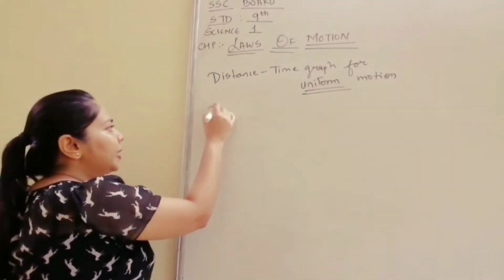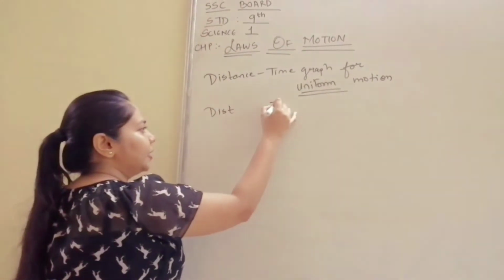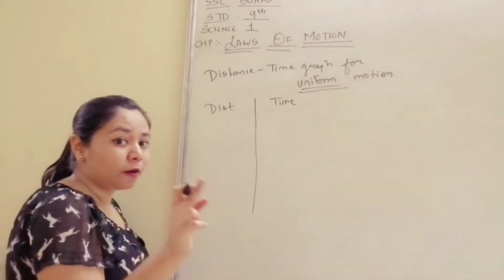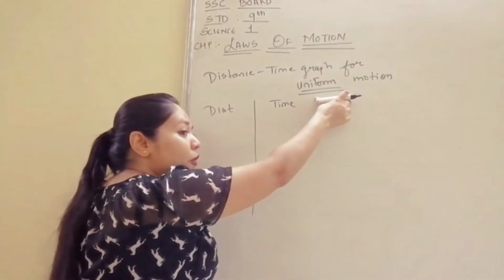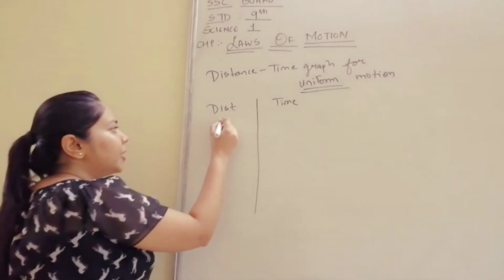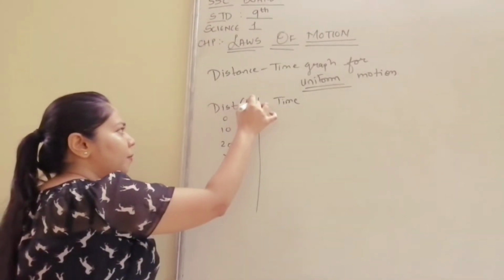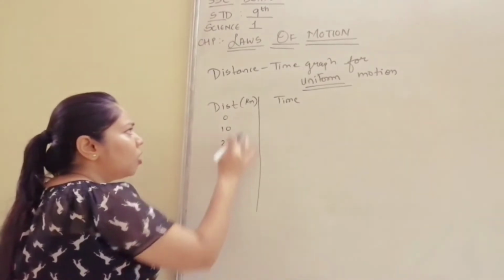We understand the word uniform now, so let me take some values for distance and time. It will be changing uniformly, because we are talking about uniform motion here. So my distance will change like 0, 10, 20, 30. Suppose in kilometers, or you can say in meters.